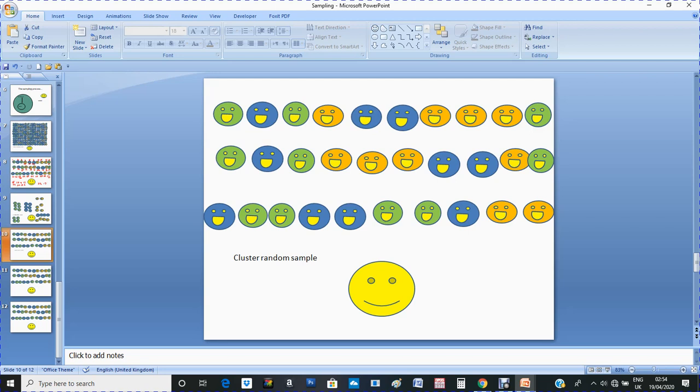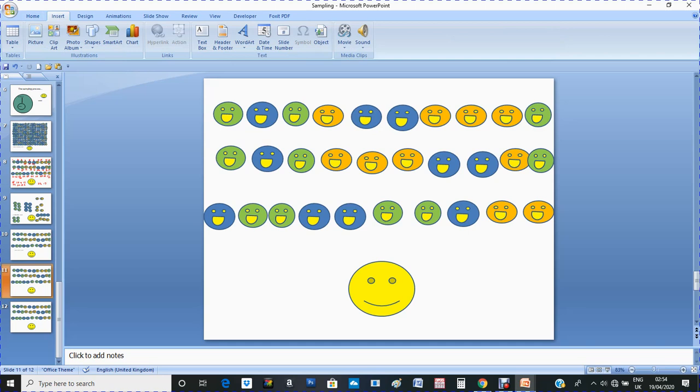So let's go to the last good way in sampling. It is a systematic random sample. Let me just write it here. Systematic random sample.